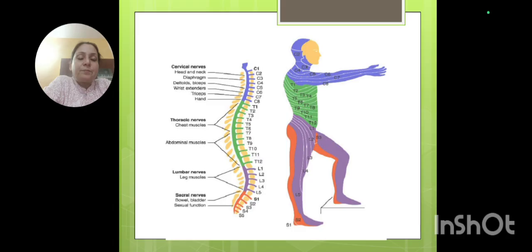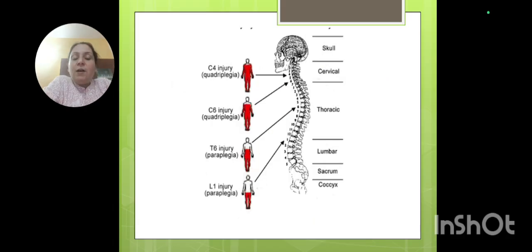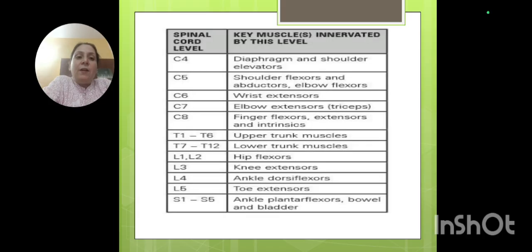This is the myotome representation, and this is how the presentation will take place depending upon the level of injury. C4 with respiratory involvement, C6 quadriplegia without respiratory involvement, T6 abdominal involvement along with paraplegia, L1 only paraplegia without any abdominal involvement. So depending on this, the muscle charting is there.